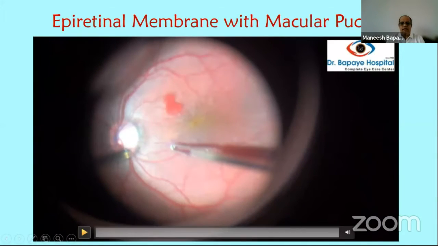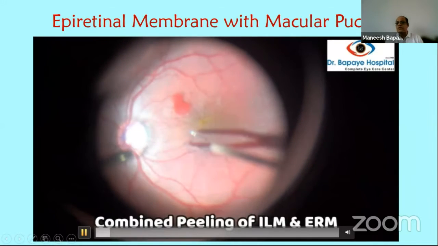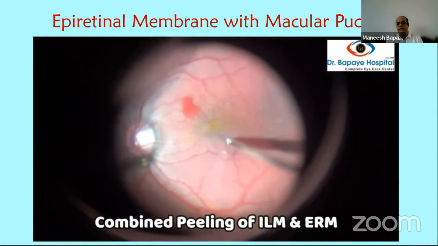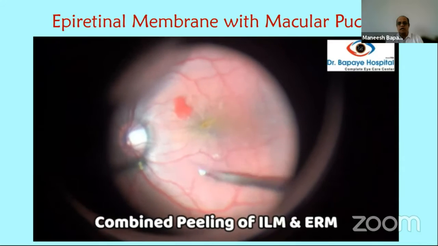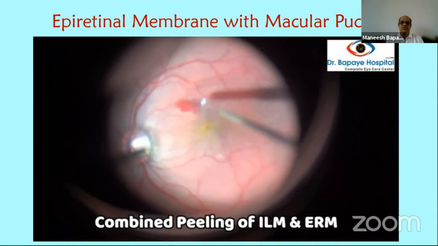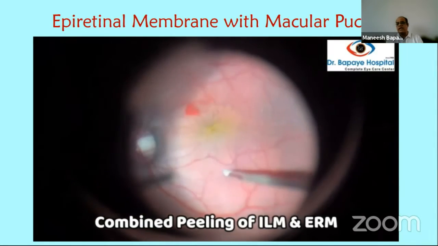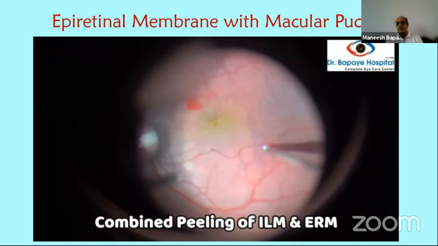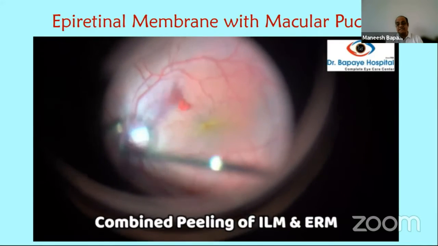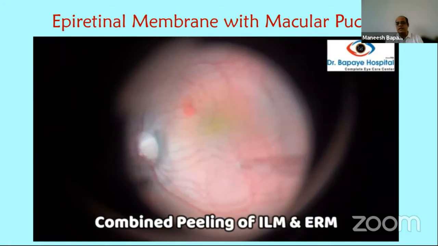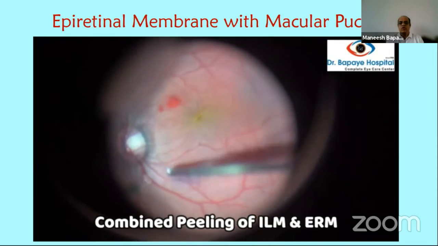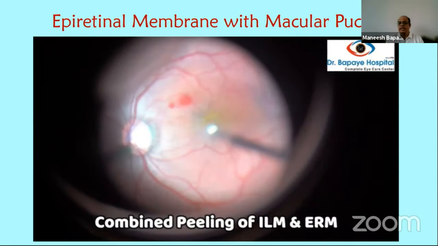Epiretinal membrane: many of us prefer to do ILM and ERM removal together, like in this case where I'm peeling the ILM, so the ERM on top comes along with it, and we have complete removal. In these cases, the chances of recurrence of ERM are much less if the ILM peeling is done along with it. Whether you peel along with the ERM or separately, we get lesser chances of recurrence of ERM. But what is seen is that even if the ERM recurs, it is not visually significant. So we have to really judge whether we want to remove ILM.